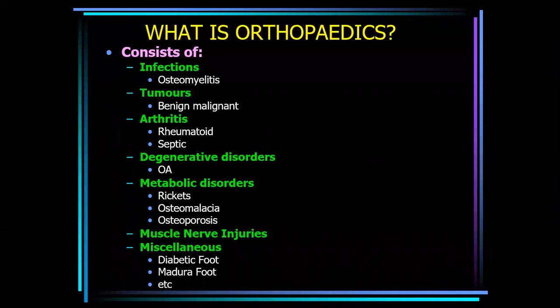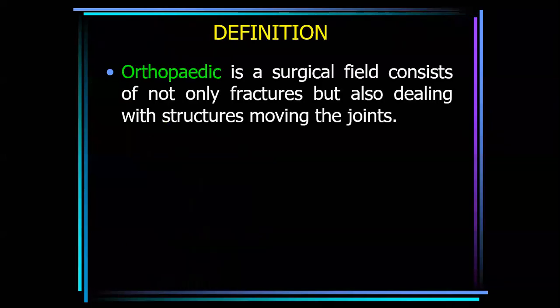So, in your mind, you have to conclude what orthopedics is. Orthopedics is not only fractures but also the structures that are moving the joints. It is a surgical field consisting of not only fractures but also the musculoskeletal structures.